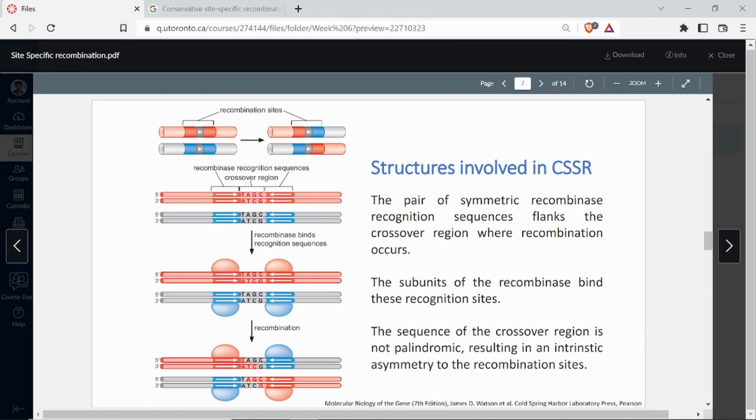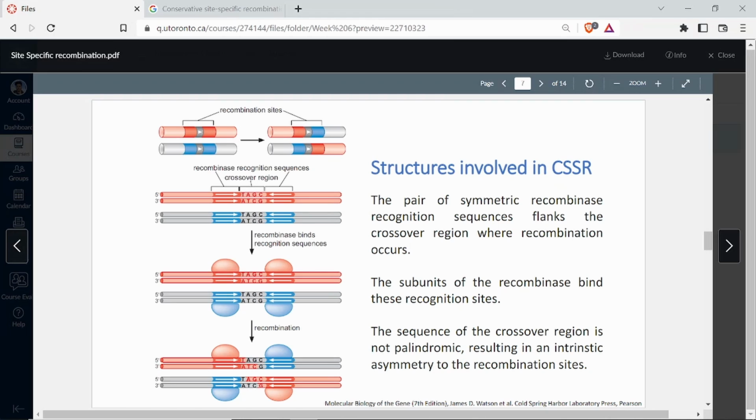it is 5' to 3', and 3' to 5'. Read the above sequence in the 5' direction. It is GAATTC, and when you go from the other direction, 5' again, GAATTC. So this is a palindromic sequence. These are not palindromic sequences. Look at the sequence in the middle. It is TAGC, but when you read it from the other end, it is GCTA.